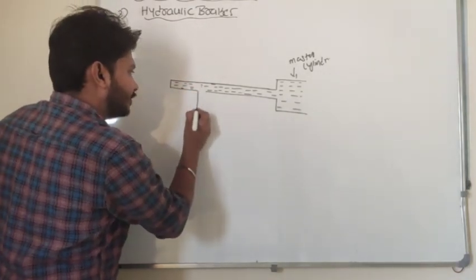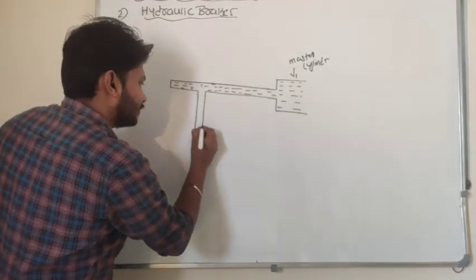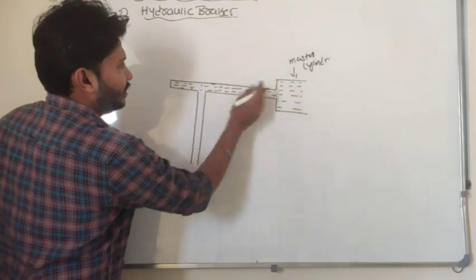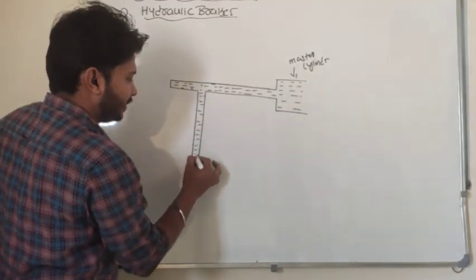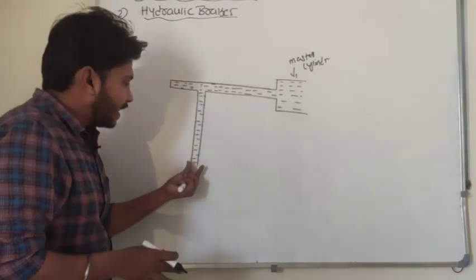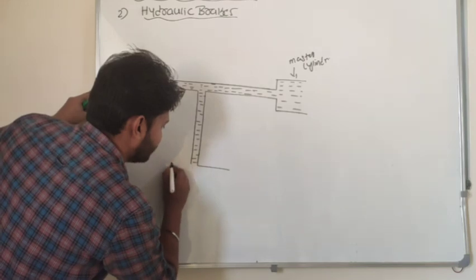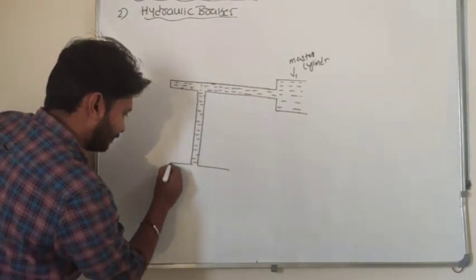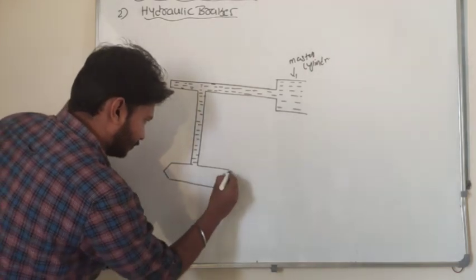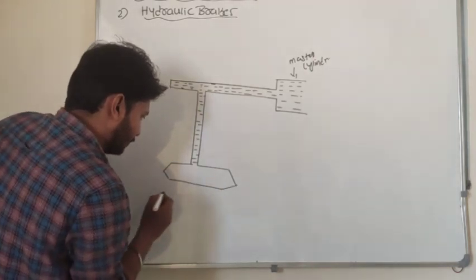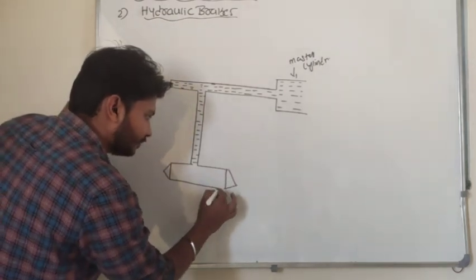Another end of this tube is connected to the wheel cylinder. Let us take, this is the wheel cylinder. So this is the master cylinder. One end of the horizontal tube is connected to the master cylinder, another end is connected to the wheel cylinder. This wheel cylinder has pistons here.